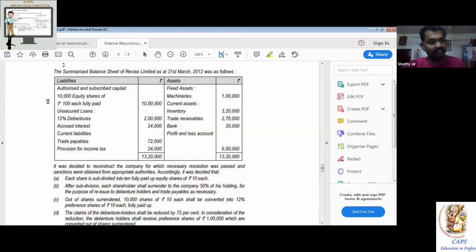Left side: capital reduction account approach. Below that, you write: all transactions are routed through this account, yes, through the capital reduction account. Right side: share surrender account approach.